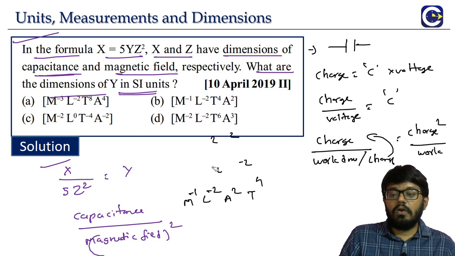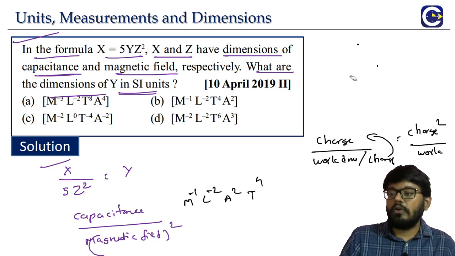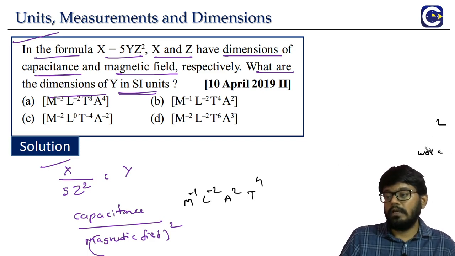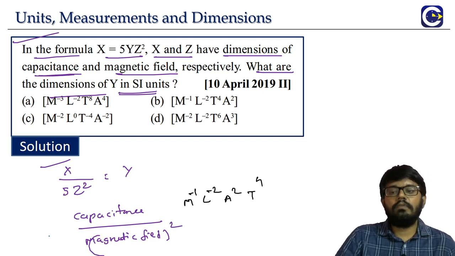Okay, now we have to calculate the dimensions of the magnetic field, because look at the denominator, what is it? Magnetic field the square. For that we will use one more formula. See, that is the reason why I said all of these things, because they are related to the quantities in electrodynamics. You will feel more comfortable when you go to those chapters.